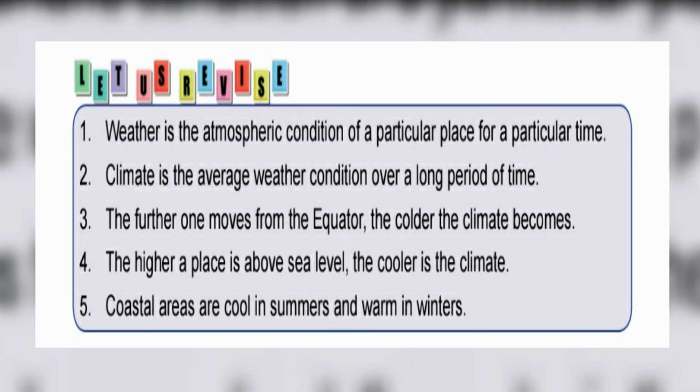Let us revise. Weather is the atmospheric condition of a particular place for a particular time. Second, climate is the average weather condition over a long period of time. Third, the further one moves from the equator, the colder the climate becomes. The higher a place is above sea level, the cooler is the climate. Coastal areas are cool in summers and warm in winters.